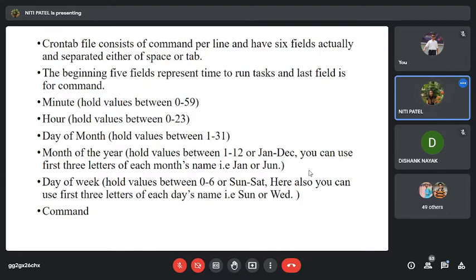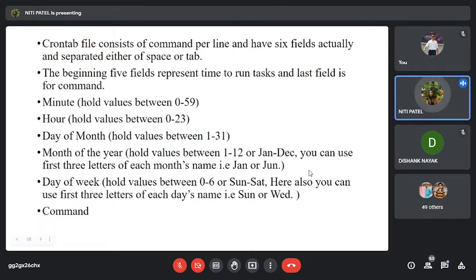Then next is the day of the week. It holds between 0 to 6. Or you can mention Sunday to Saturday. So 0 stands for Sunday and 6 stands for Saturday. So if I specify 1 again here, which means what? On Monday, 1st Jan at 1 o'clock at 1 minute, the backup or whatever command I specify, that particular thing will start executing in the background.